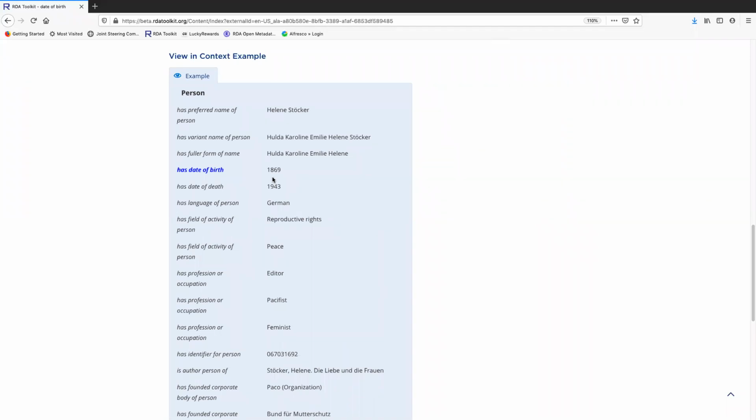If you're used to working in original RDA, you might be wondering, well, what's the difference? Because I know I was recording date of birth in original RDA. So the difference is that in original RDA, the date of birth was an attribute element because there was no Timespan entity. And in new RDA, it's a relationship element because Timespan is now an entity. So it's serving the same function, which is to identify the person. However, it's just a different kind of element now because Timespan is an entity. And this is very common with new RDA, that there are a lot more relationship elements because we have more entities.